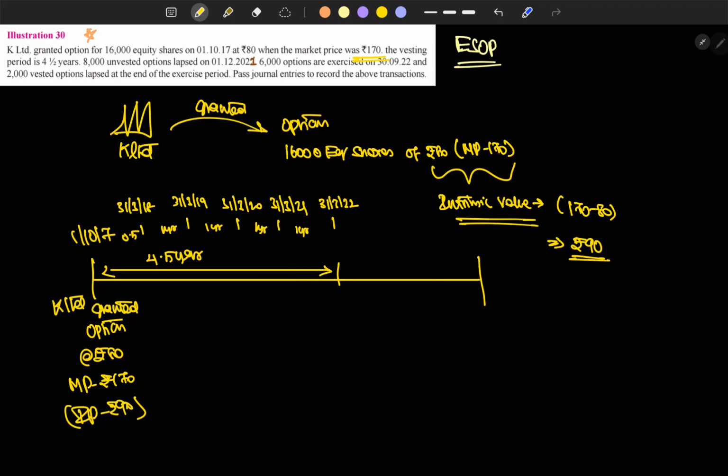This is the vesting period, and the company has fixed 4.5 years of vesting period. So the vesting period gets over by 31/3/2022.